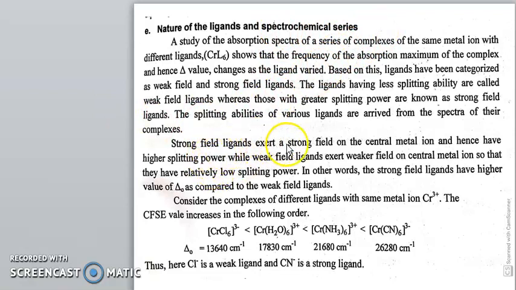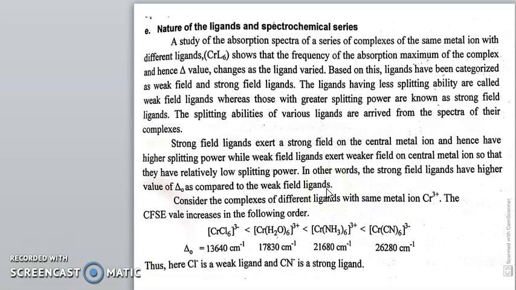Strong field ligands exert a strong field on the central metal ion and hence have a higher splitting power, while weak field ligands exert a weaker field on the central metal ion, so they have a relatively low splitting power.